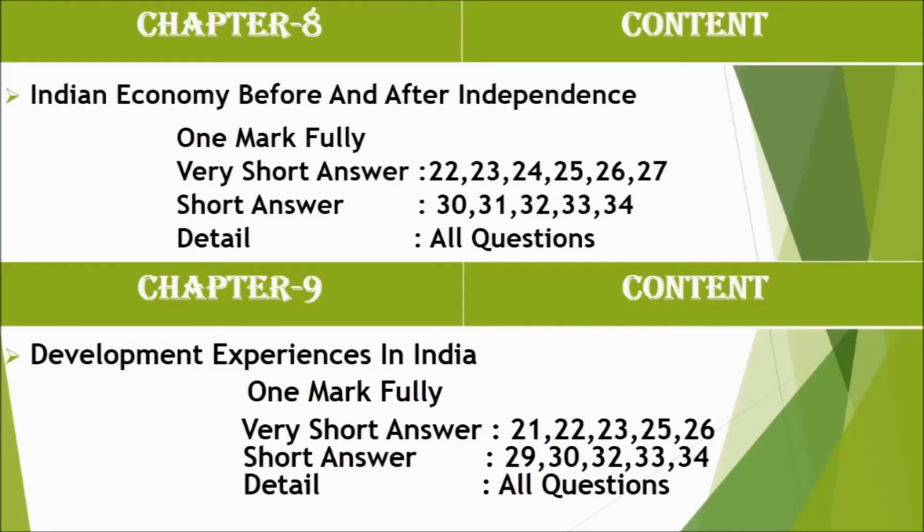Chapter 8, Indian economy before and after independence. In this chapter, the 5 marks are very important, all the 5 marks. Short answer 30, 31, 32, 33, 34. And very short answer 22, 23, 24, 25, 26, 27. What we have to learn in this chapter is the Indian economy during the British period, the land tenure system in India, Zamindari system, Mahalwari system, Ryotwari system, the Green Revolution, large scale industries, and small scale industries.